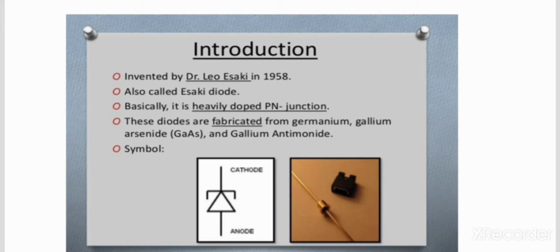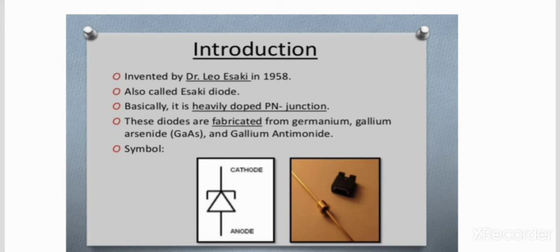The tunnel diode is a thin junction diode which exhibits negative resistance under low forward bias condition. An ordinary PN junction diode has an impurity concentration of about 1 part in 10 to the power of 8.